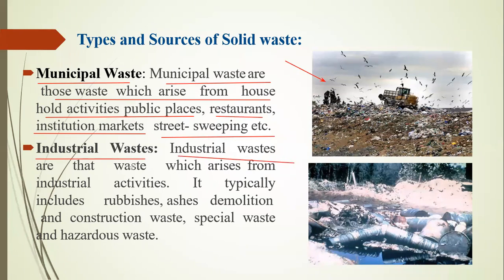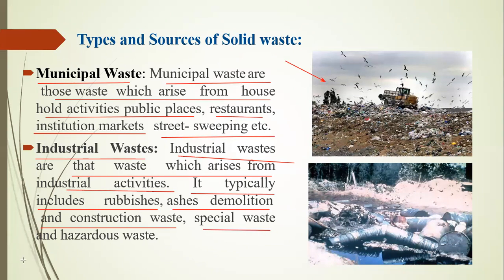Industrial waste is the waste which arises from industrial activity. Industrial activity creates many pollutant gases, polluted water, and polluted solid waste. Most of the solid waste comes from industrial waste. It typically includes rubbish, ash, demolition and construction waste, special waste, and hazardous waste.